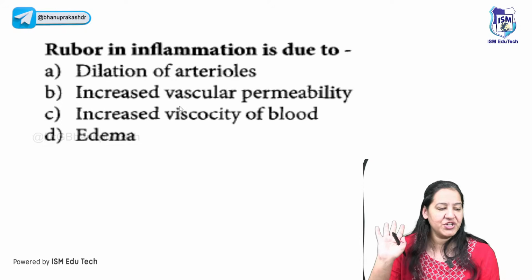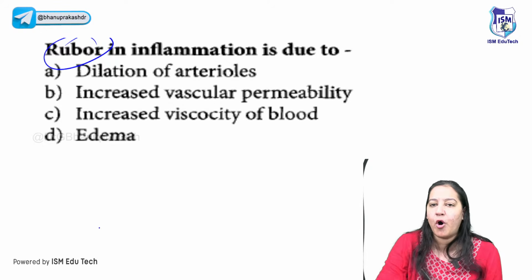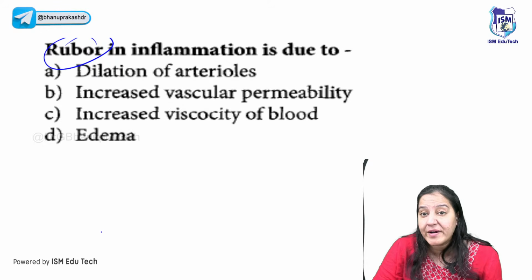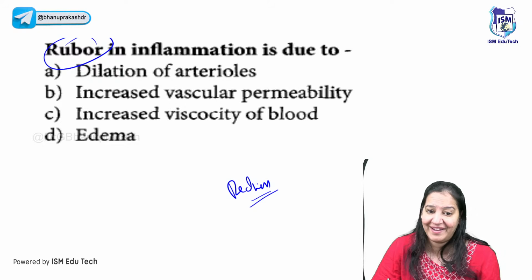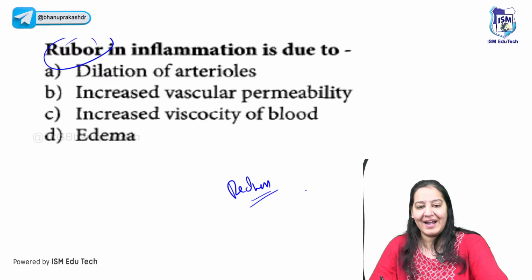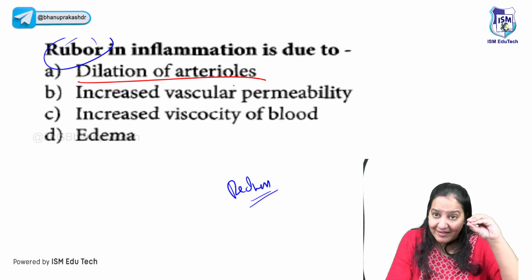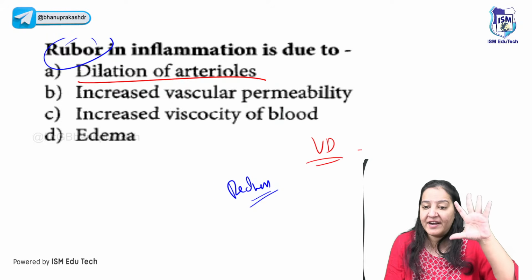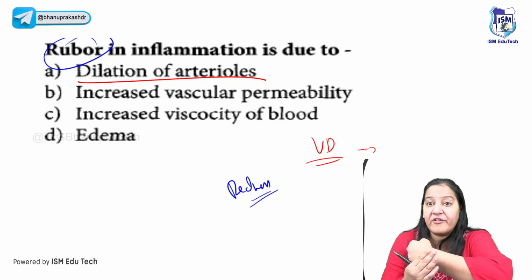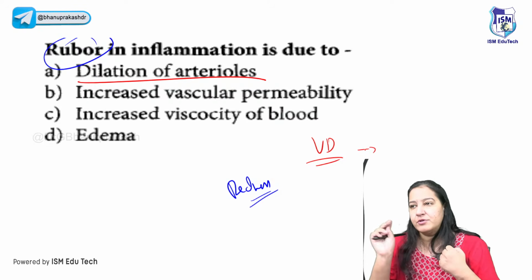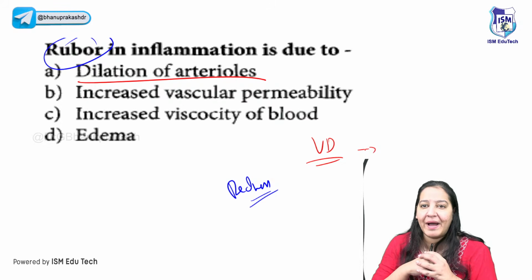This is the next question in front of you. Can you tell me the reason for the rubor in acute inflammation? What is rubor, by the way? Rubor is redness. So can you tell me the reason for the redness? Redness occurs due to vasodilatation. Vasodilatation means more blood. If I am having more blood in this area, it will appear red to me. Have you experienced a mosquito bite in your life?